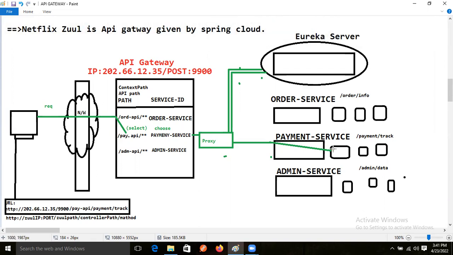After then, this microservice will execute and return the result to whom? Our API gateway, right? And our API gateway will return the response to whom? Our client, right? The response, and whatever result is there, that result will display. So basically, API gateway acts as an orchestrator.